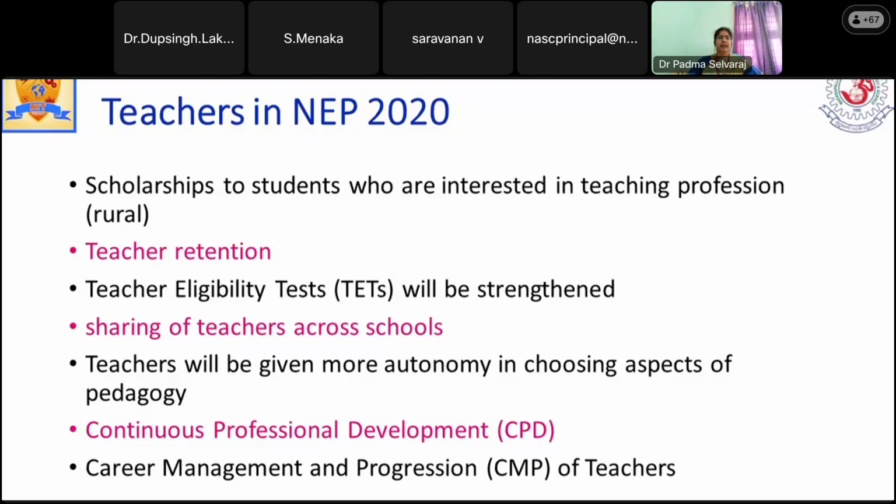And also repeated teacher eligibility tests to strengthen the quality of education, then sharing of teachers across schools, that is a faculty sharing program. If a teacher is good in French, that teacher may be shared with nearby schools, so that language proficiency will be given to other students also. And also the teacher will be given more autonomy for the pedagogy.